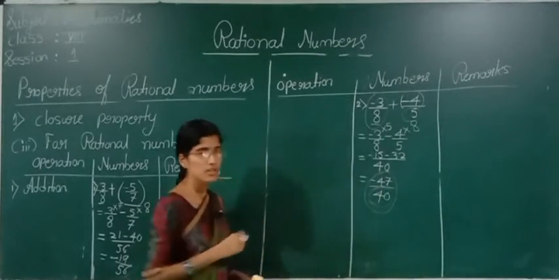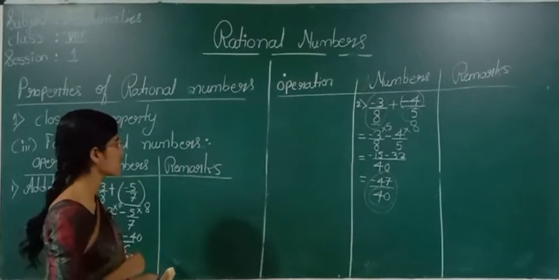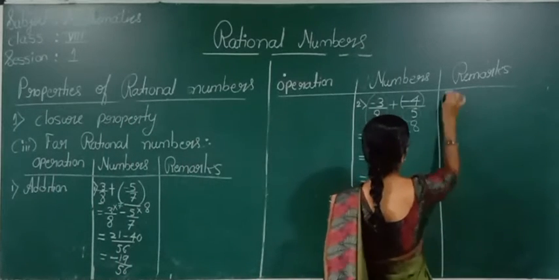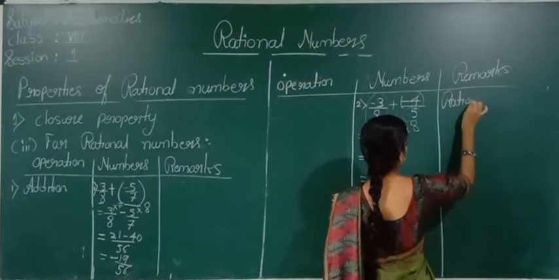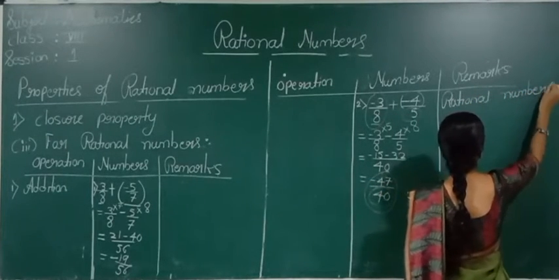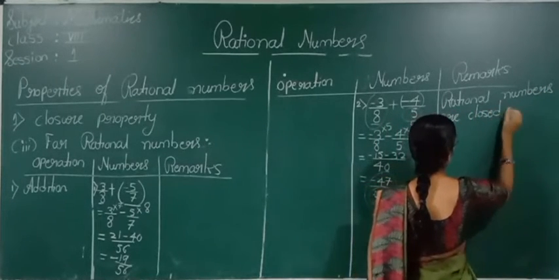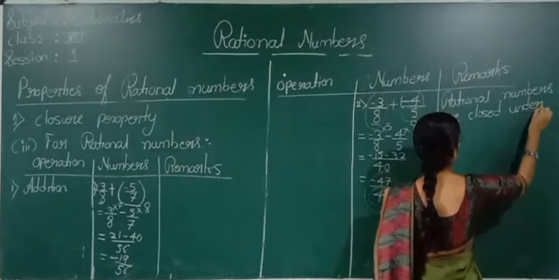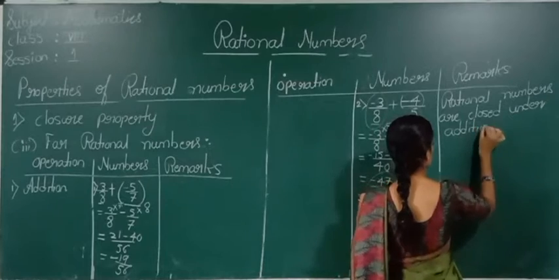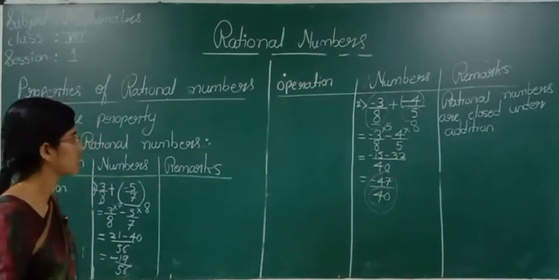What conclusion can we give here? We can tell that rational numbers are closed under addition.